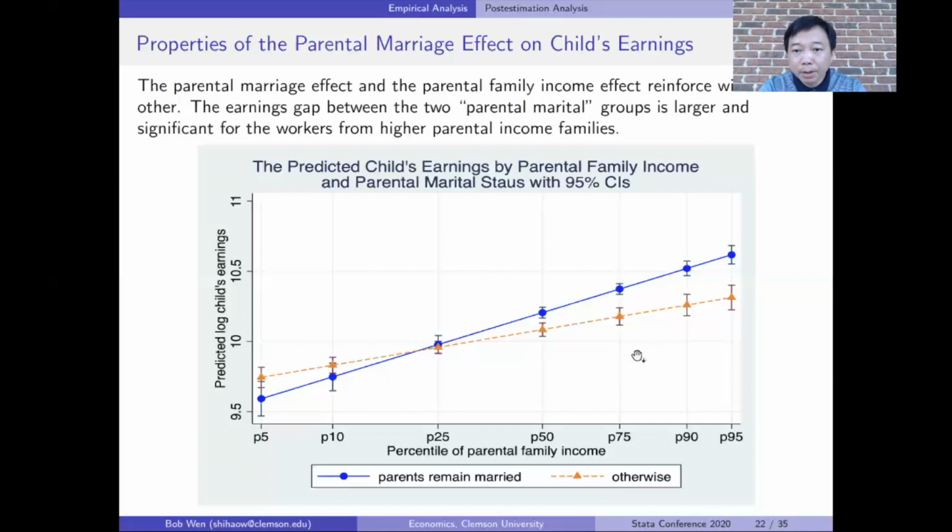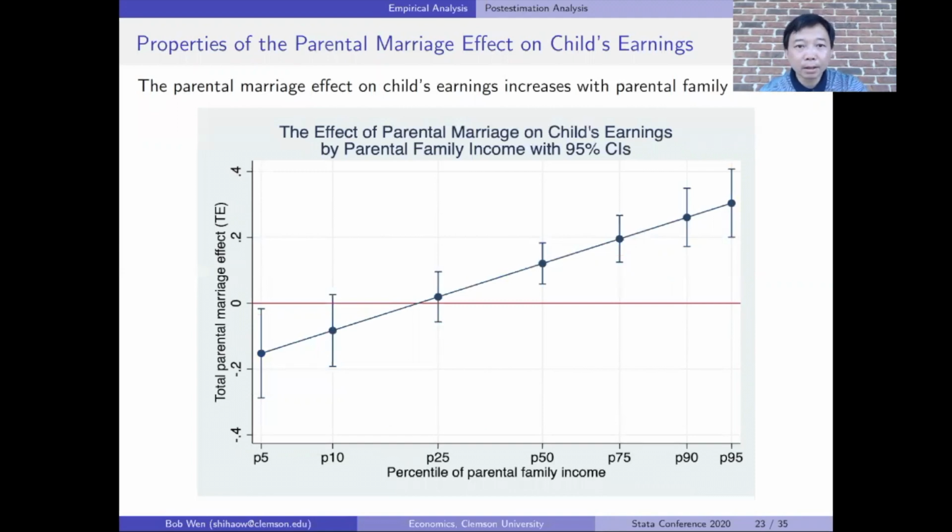The earnings gap increases with the parental family income, which means the parental marriage effect is substantial for the workers who have wealthy parents during their childhood. I show the same property by drawing the line for the parental marriage effect. The partial effect becomes larger and more significantly different from zero as the parental income increases.